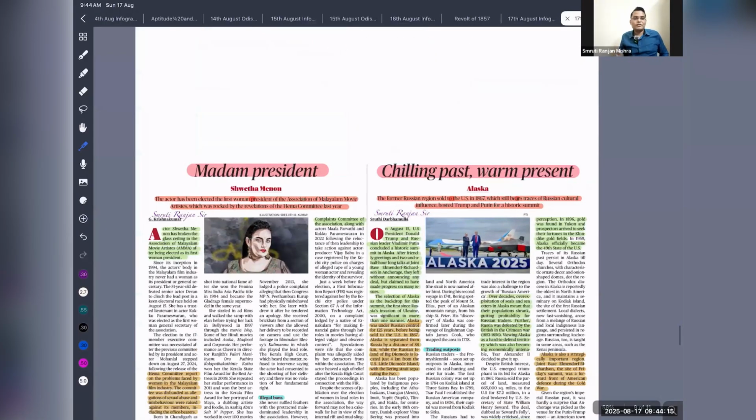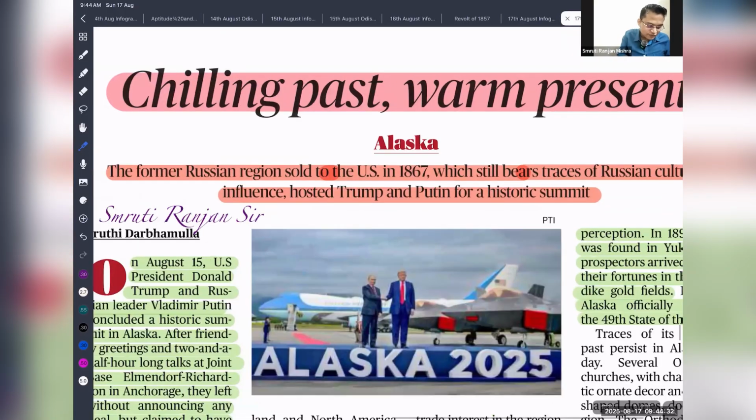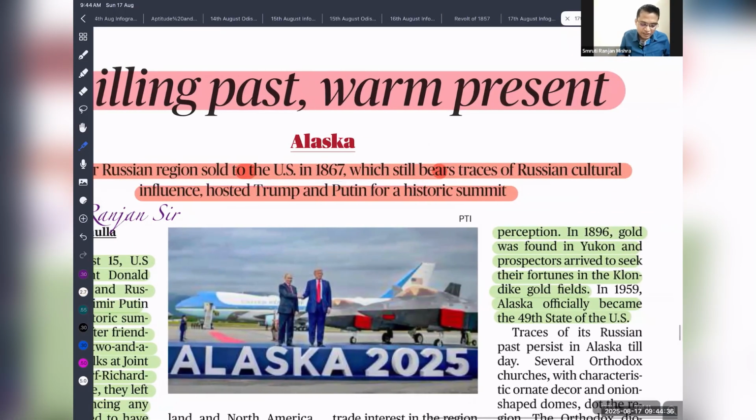So recently we have seen a summit being held between the USA and Russia in Alaska. So against this backdrop, let's discuss Alaska. Alaska once used to be a territory under Russian control, but it was sold to the USA in 1867.